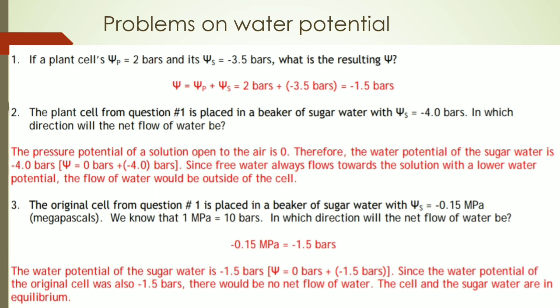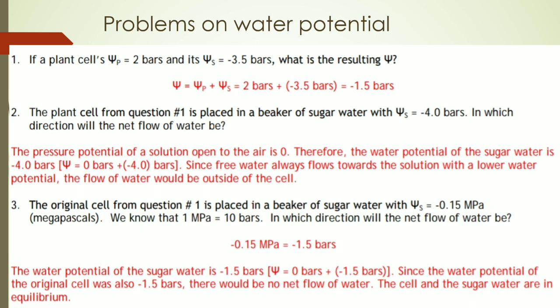So here water potential is equal to solute potential, and the movement of water is from the higher water potential to the lower water potential. The cell has minus 1.5 bars, whereas here the water potential is minus 4.0 bars, so the movement of water is from the cell to the sugar solution.